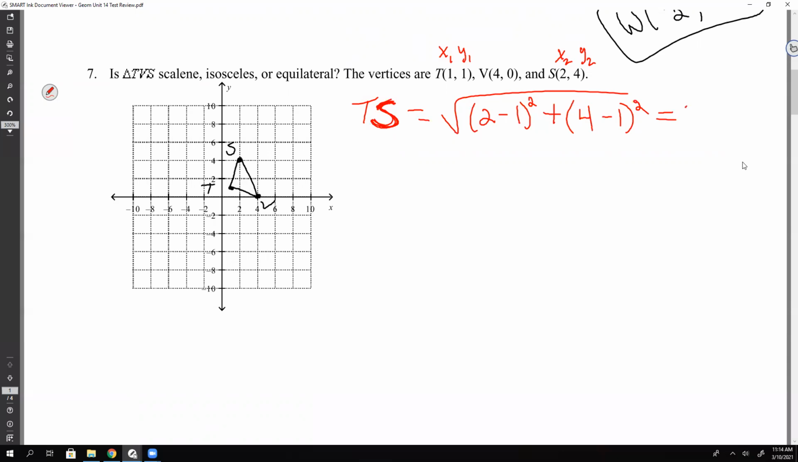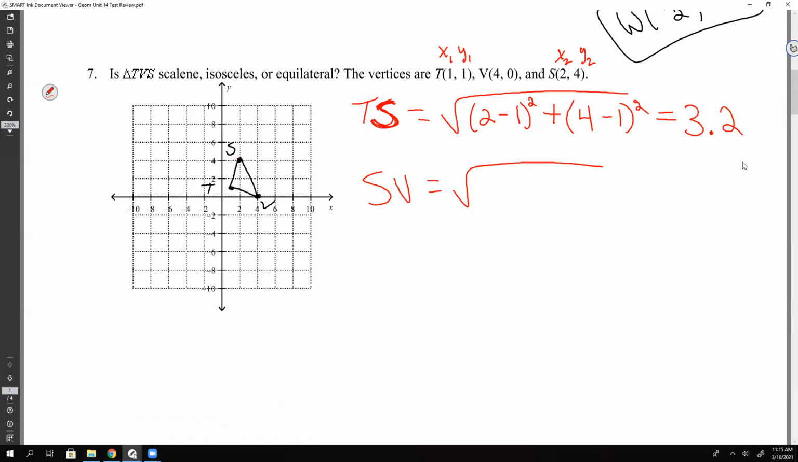So we get 3 point what? 3.16, which is 3.2, right? Okay. So very good. So TS is 3.2. All right. Now let's do SV. Okay, now SV, I'm not going to do the distance formula. I'll do the triangle counting. And this one's going to be easy, right?